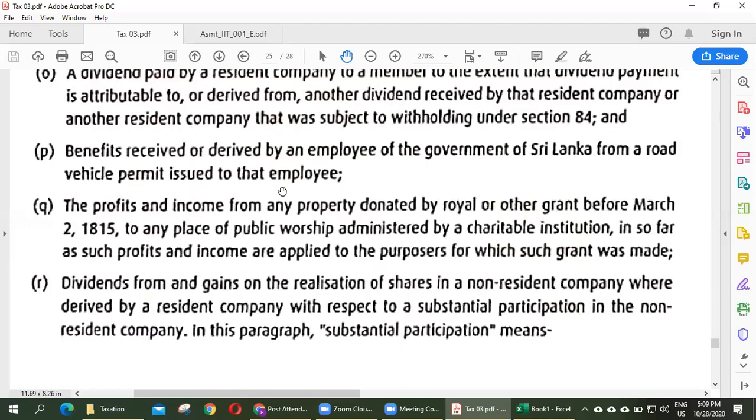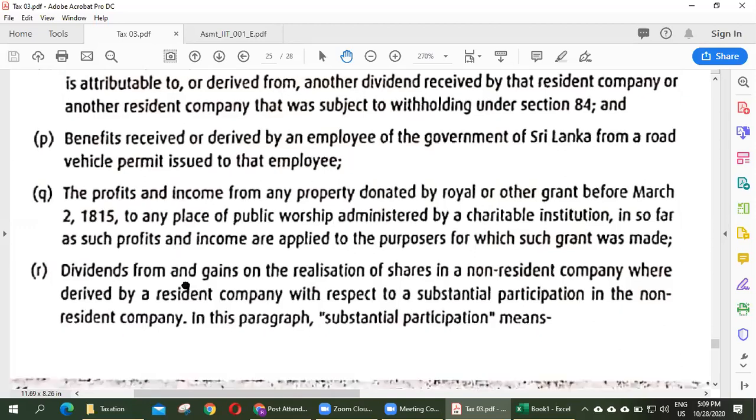The profit and income from any property donated by the royal or other grant before March 2, 1815 to any place of public worship administered by a charitable institution, insofar as such profit and income are applied to the purpose for which such grant was made.